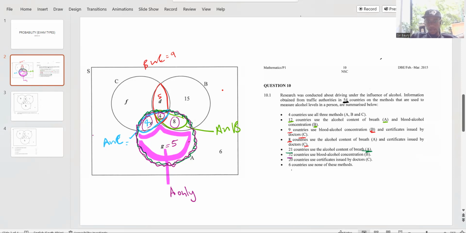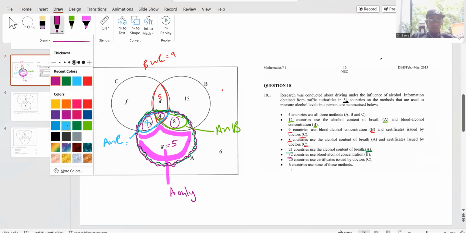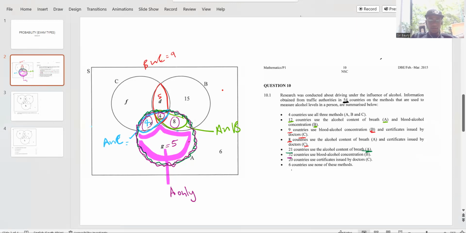Then they're saying 32 countries use blood alcohol concentration. There's a lot of countries that use this. So 32 is B. I'm going to focus on the whole of B. The whole of B must give me 32.